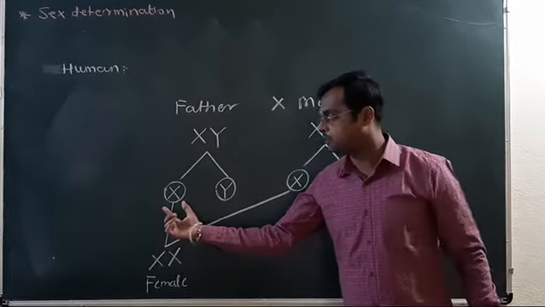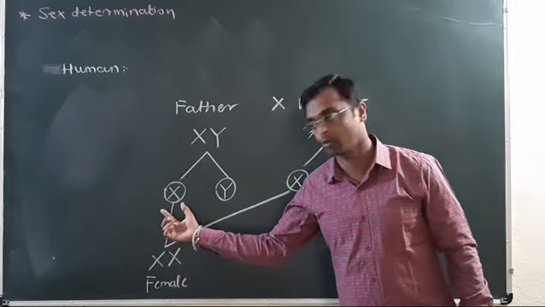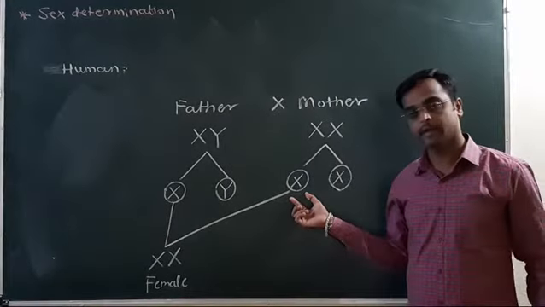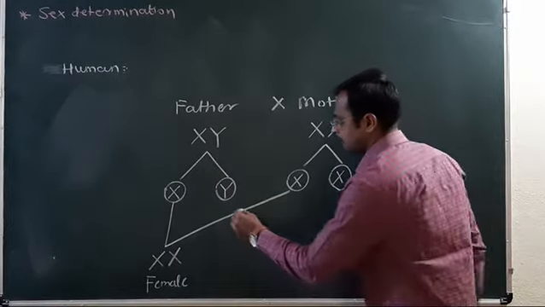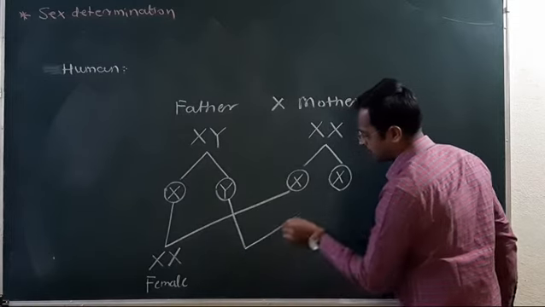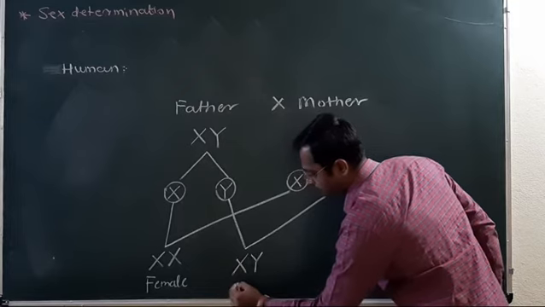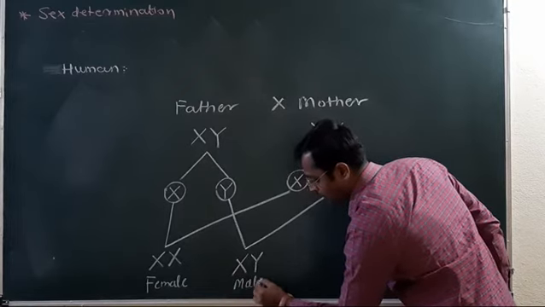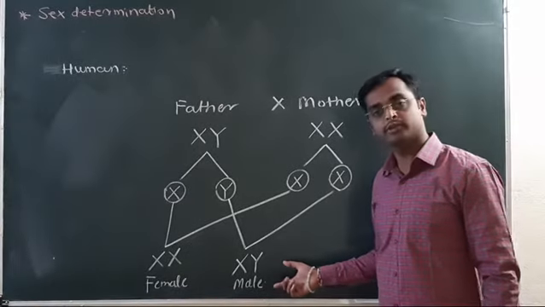If the sperm having the X chromosome fertilizes the egg, then a female child will form. And if the sperm having the Y chromosome fertilizes the egg, then XY, a male child, is formed. Understood?